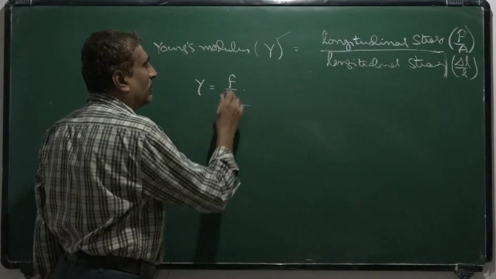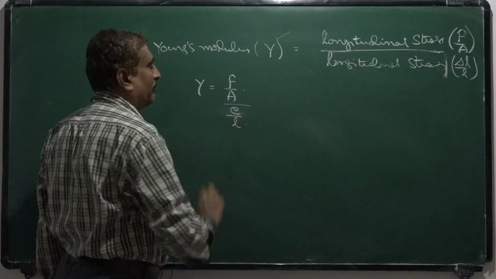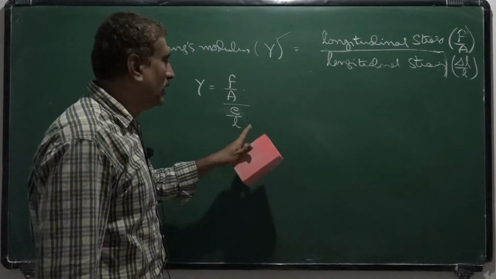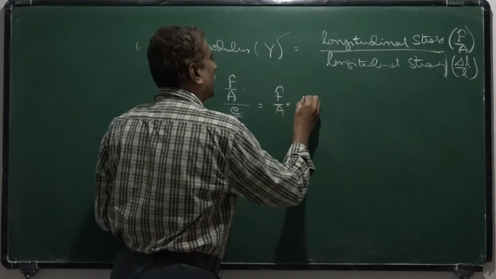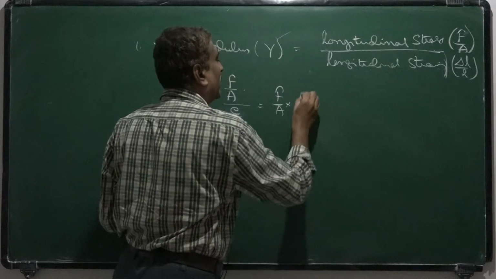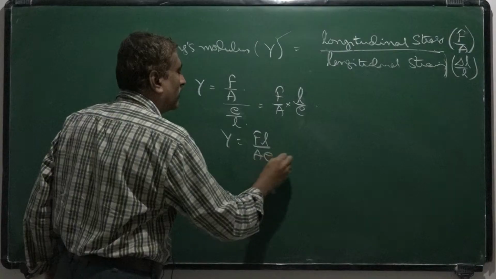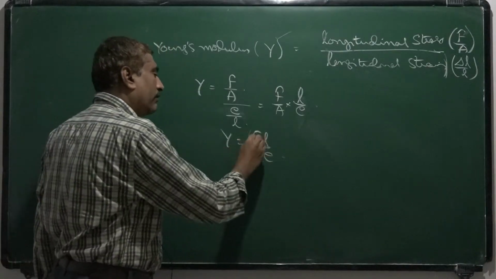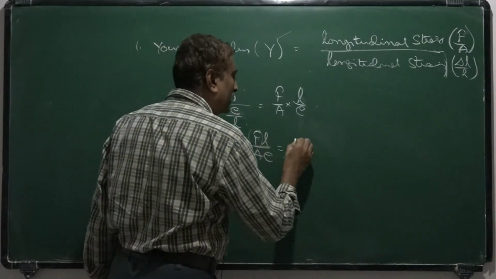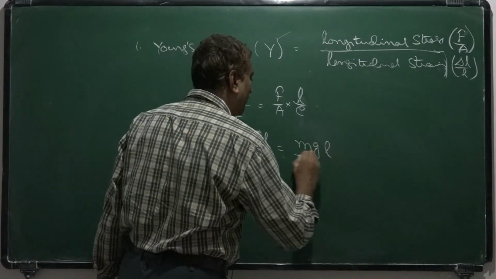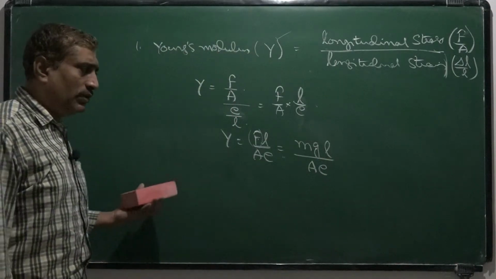So Y is equal to F by A, divided by, sometimes we may write, elongation by length. Change in length is called elongation. So elongation by length. So this can be written as F by A into L by E. So Y equals FL by AE. You remember this formula. And here F, if a load is attached to a wire, is mg, so mgL by AE. So this is Young's modulus.